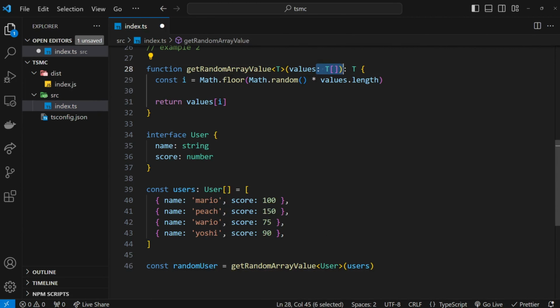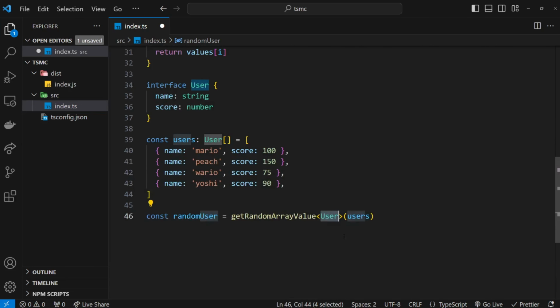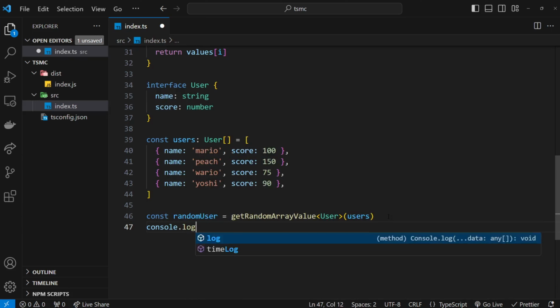The argument type is an array of user objects, by the way, not just a single one. And now if we hover over randomUser, we know that we get a type of User back because we specified we return T right here. So the type we pass in is the type we return.